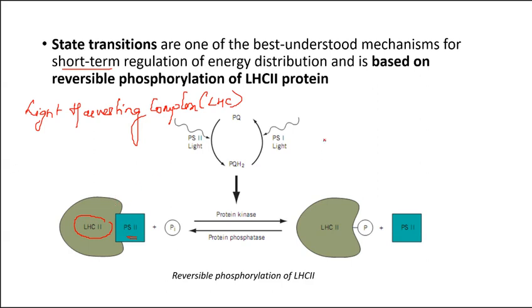But when PS2 is receiving excess light, when it's receiving excess energy, then what happens? In that case, PS2 becomes overexcited. So overexcitation is harmful. So when PS2 is overexcited, then what will happen? Due to the overexcitation of PS2, there will be the accumulation of plastoquinol.